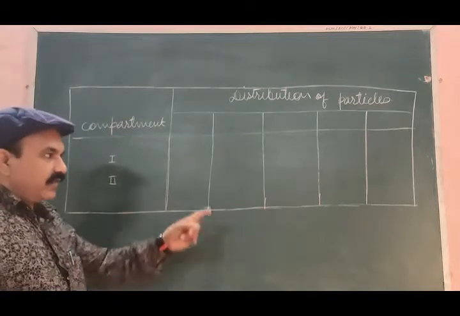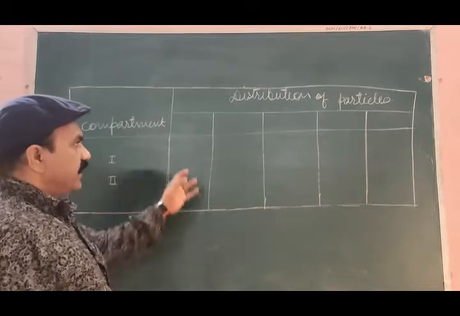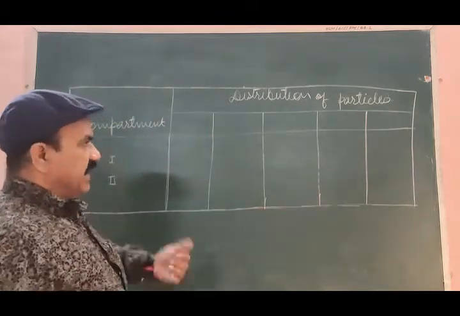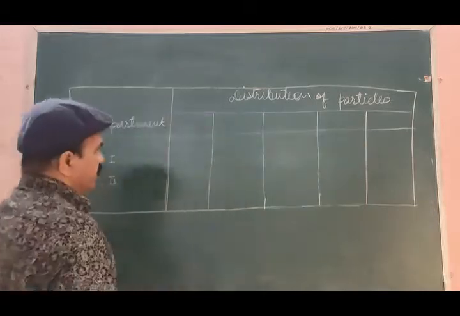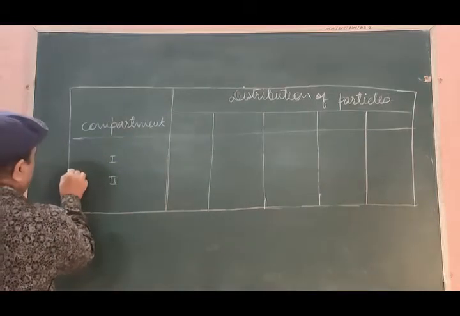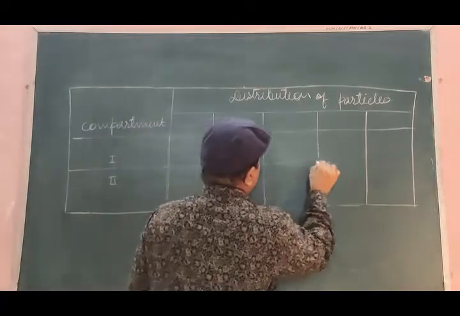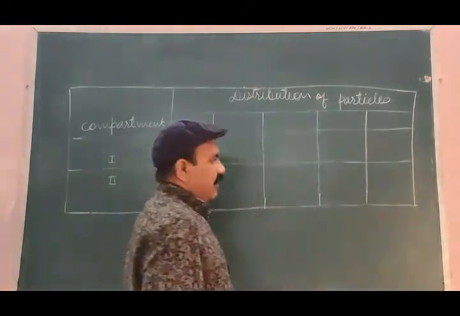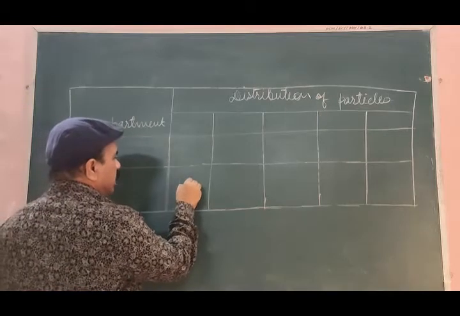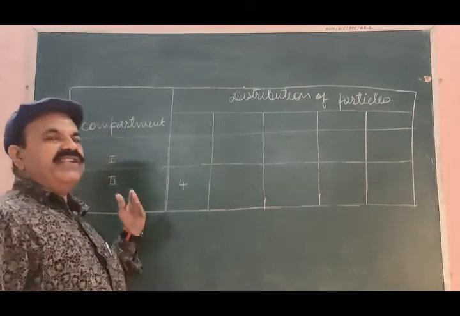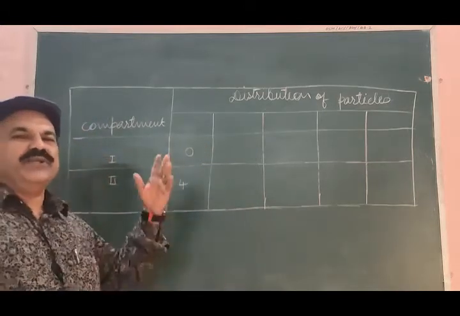Compartments, we have only two compartments, first, second. Distribution of particles, I have considered 5 different distributions. What may be the first possibility of distribution? All the 4 particles may enter into second compartment. 0 particle will enter into the first compartment.